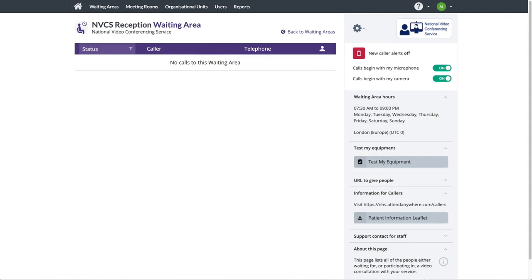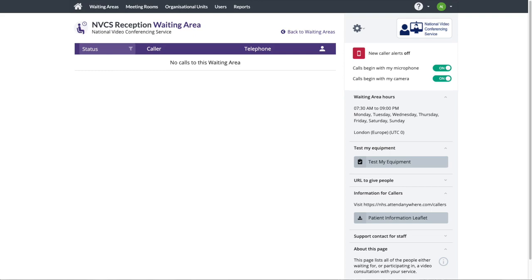By now you'll be familiar with the basic operations of a waiting area. That's where a patient enters a call queue and a clinician who has been given a service provider role joins them for a video call. Some people may wish to have receptionists make initial contact with the patient, perhaps for data processing, before the patient is joined by a clinician.